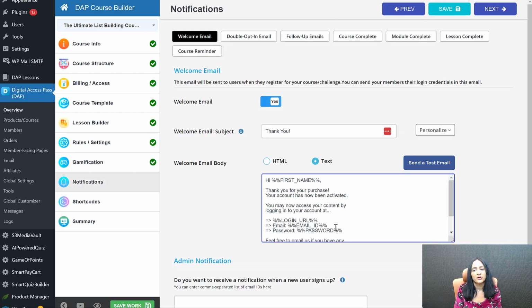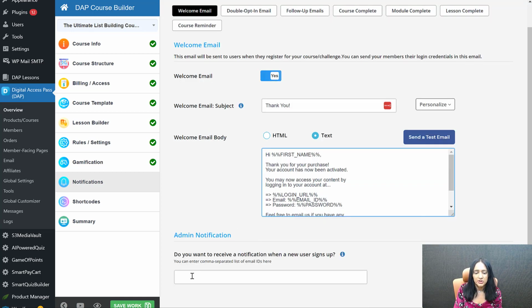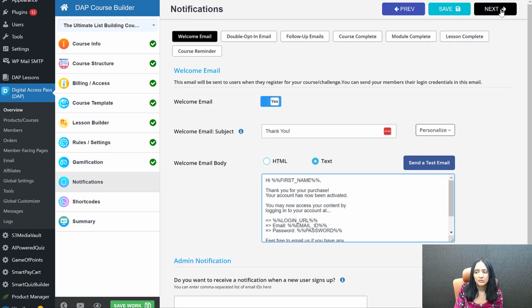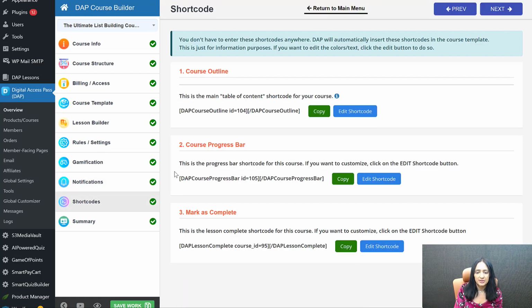This is the welcome email they're going to get when they sign up, but you can update the content to whatever you want to say. Enter your email address here so DAP can send you an email when someone signs up for your course. And done. You don't have to do any of this because it's all done for you. That's it. It's all done.